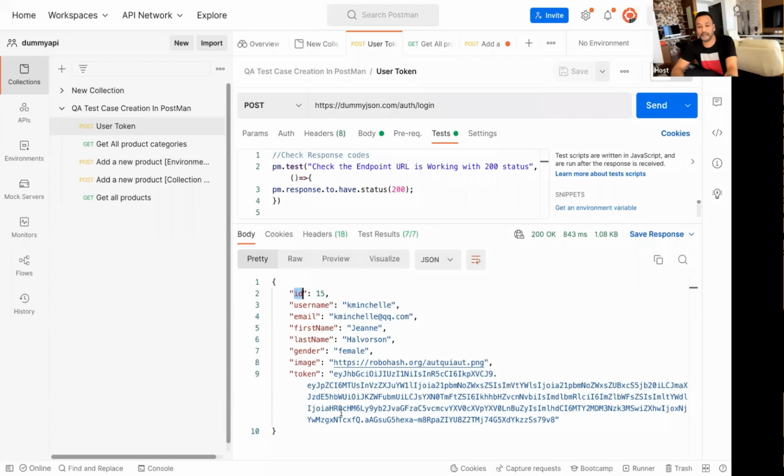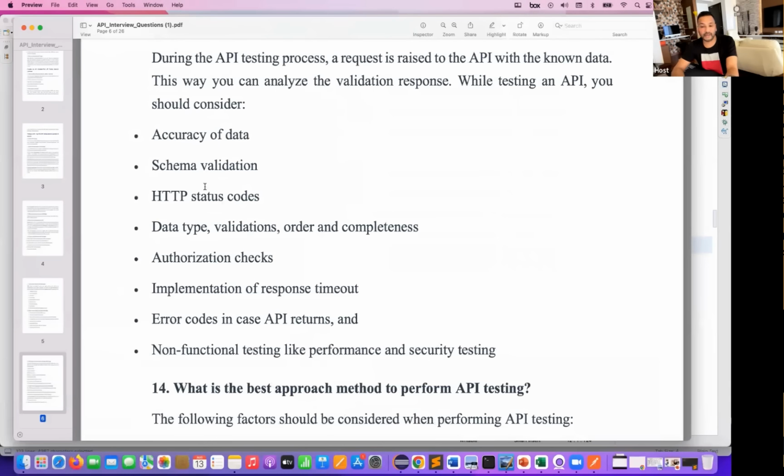So let's say, for example, after 2 months, they say, okay, fine, we don't need any image. So the contract should be revised. Once the contract has been revised, it should be communicated well enough to everyone, to the developers and the testers and the test automation engineers, that we don't need any image attribute. So from your test case, you will remove this particular step or this particular assertion. The manual testing team will also remove this particular validation. So that's why schema validation is very important.